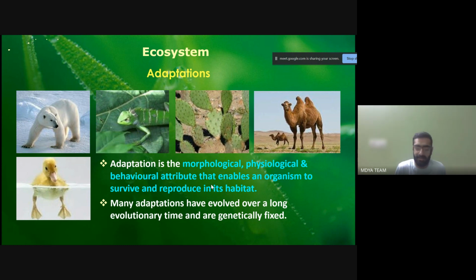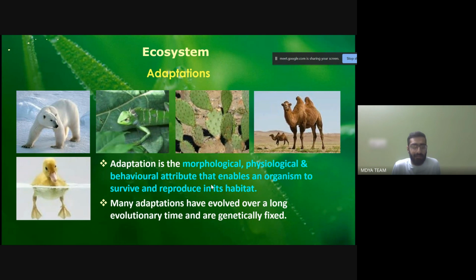in those habitats. For example, as you can see in the picture, the polar bear has a very thick fur outside. If you were to give that thick fur to the camel on the right side, that camel would die of extreme heat. And if you remove the fur from that polar bear, it would die of extreme cold.